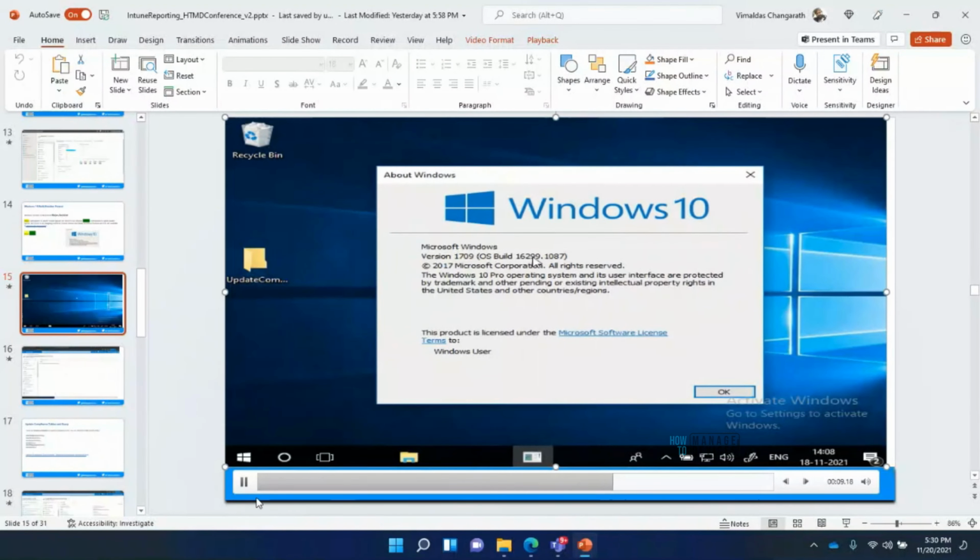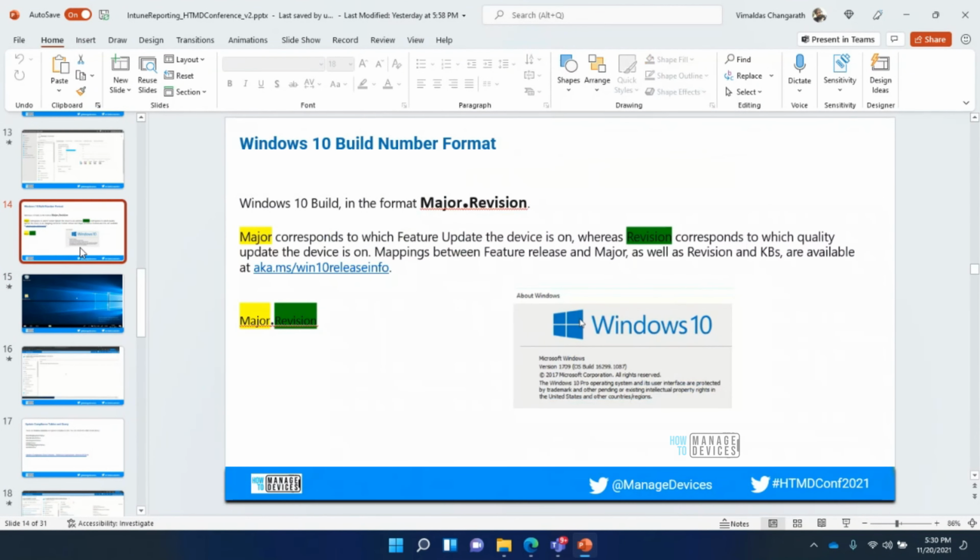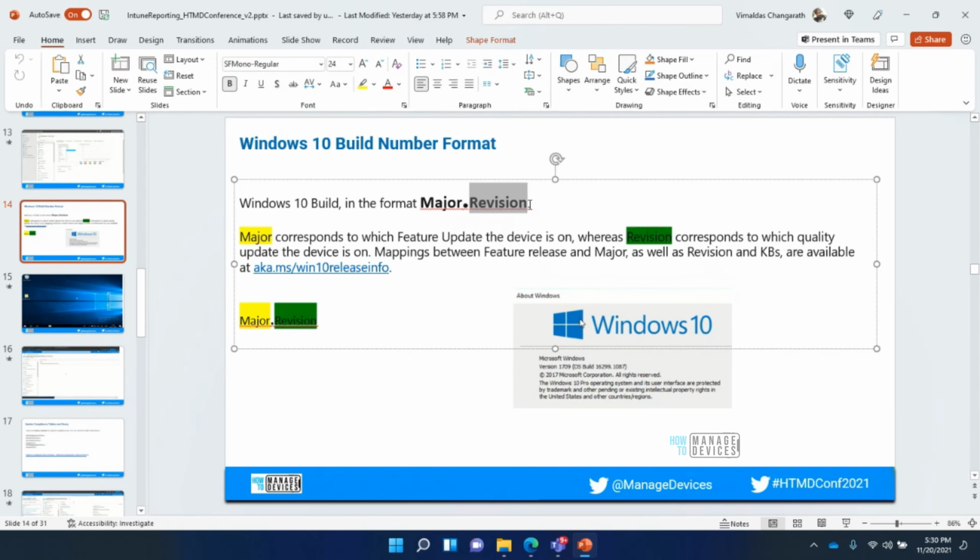This build number is good information for us to find which Windows 10 feature update you are on, and which update level you are at. The major will be your feature update, and the revision will change with every KB, or quality update, or whatever updates. Based on the numbers, you can find it.